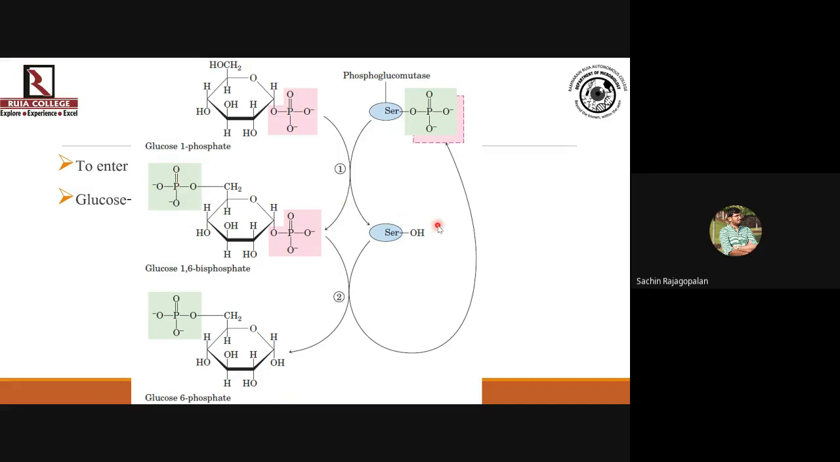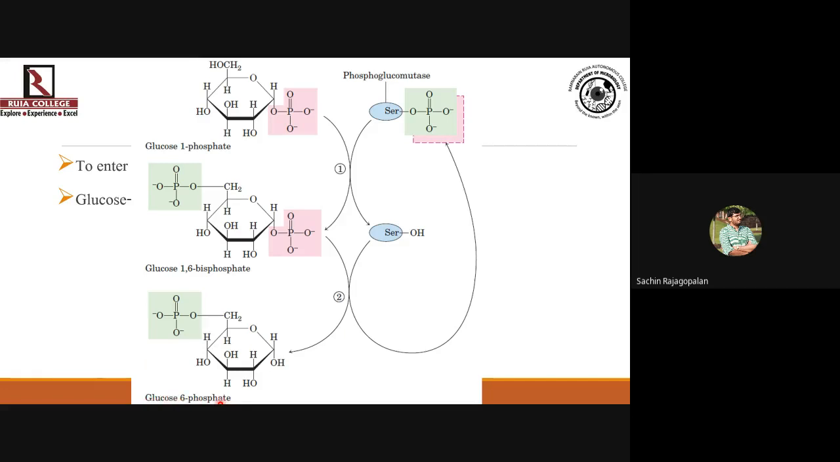Okay, so now after losing the phosphate group, the enzyme is in its unphosphorylated state, but it's not stable in that state for long. So you have to give its phosphate group back. So now I will remove the phosphate on the first carbon of glucose and give it to the enzyme, such that it gets converted back to the phosphorylated form of the enzyme. And what is left behind is glucose with a phosphate group on the 6th carbon, which is glucose 6-phosphate.